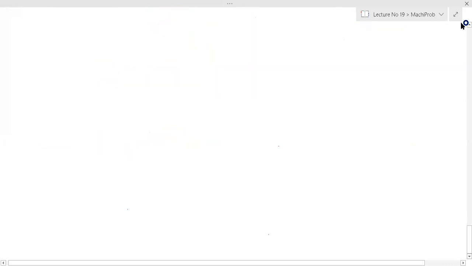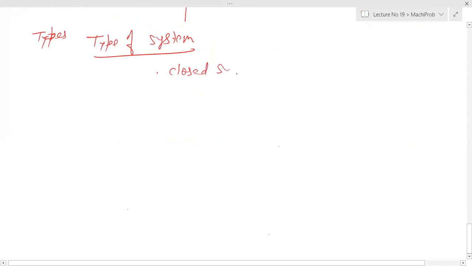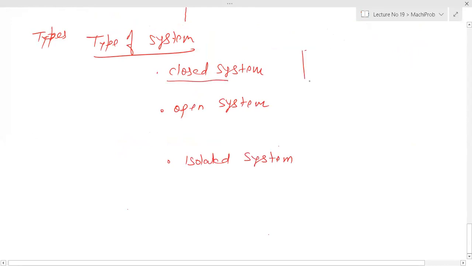In a closed system, mass will not go from inside to outside, or come from outside to inside.